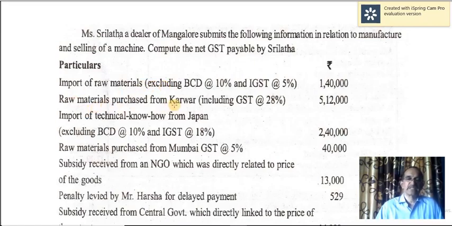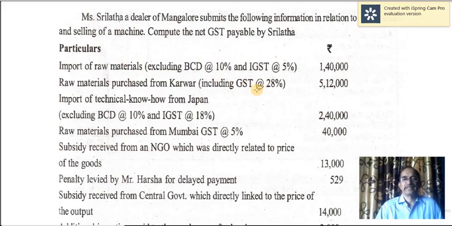Raw materials purchased from Karwar including GST. Actually you need to include BCD, basic customs duty, but you have to exclude GST. Therefore GST should be excluded. How to exclude? When GST is included in this value, it is equal to 100 plus GST of 28%, therefore it is equal to 128.